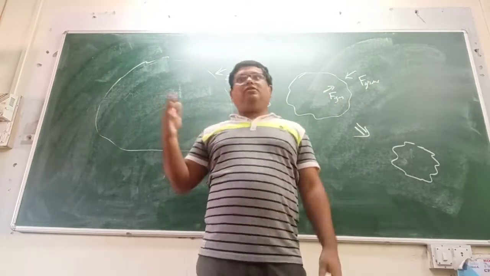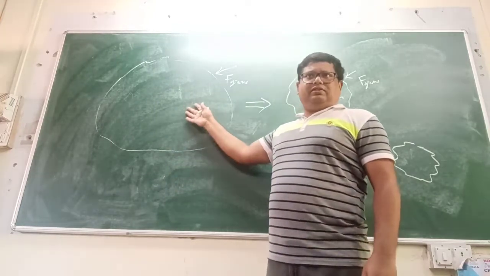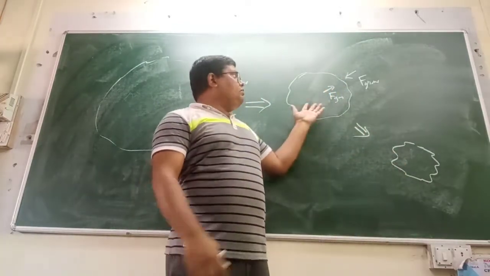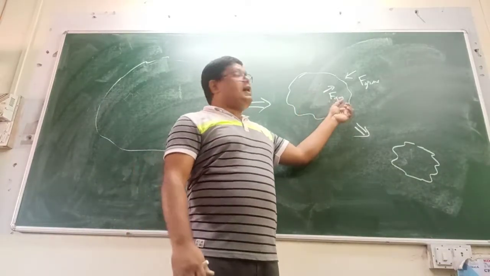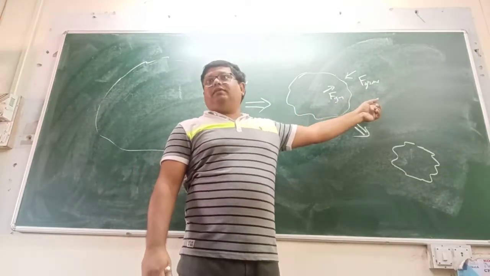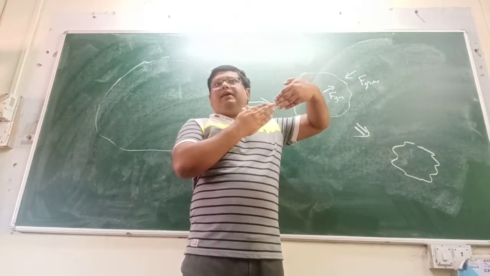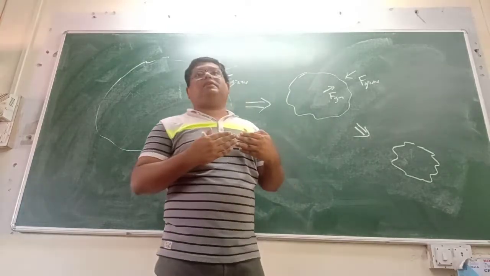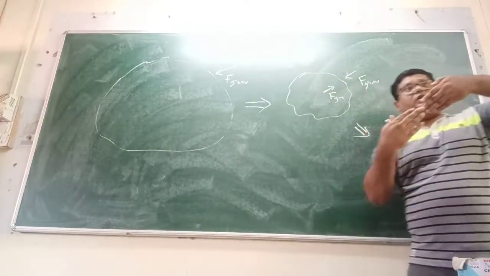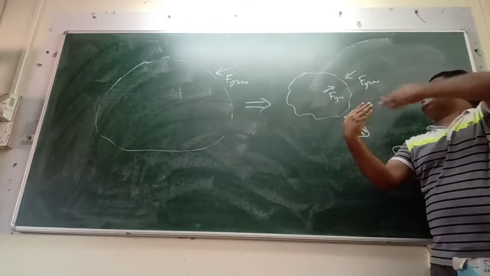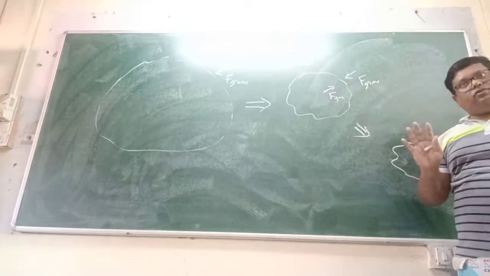Slowly. It's not that it was not there, it was very small, so I was not taking it into account. But here it will keep on increasing, and eventually it will be this gas pressure which will oppose the gravitation. And as a result we will have what? Hydrostatic equilibrium at some stage when the two of them will be equal and opposite to each other, and we will have a fixed radius and so on and so forth.